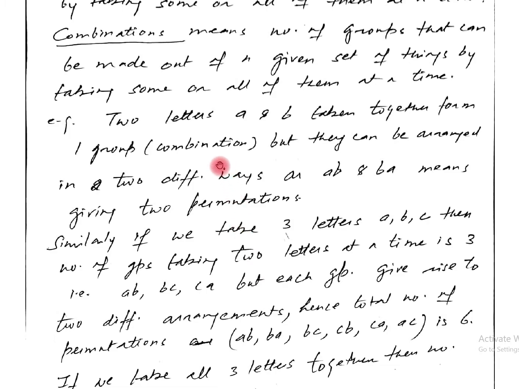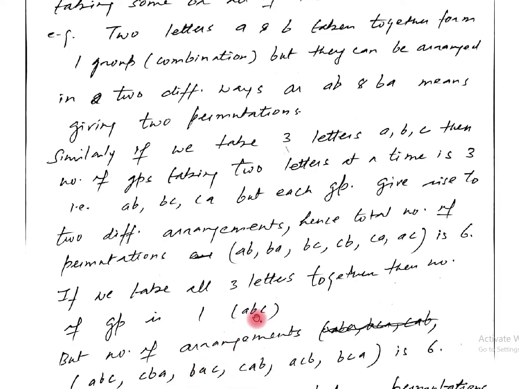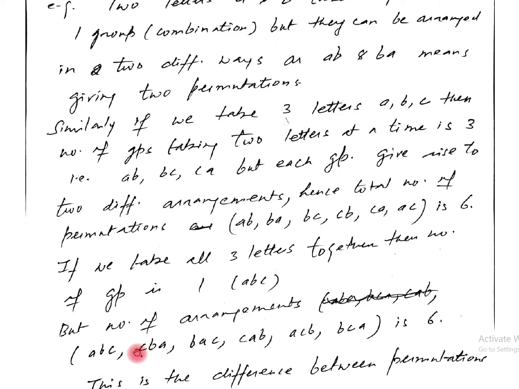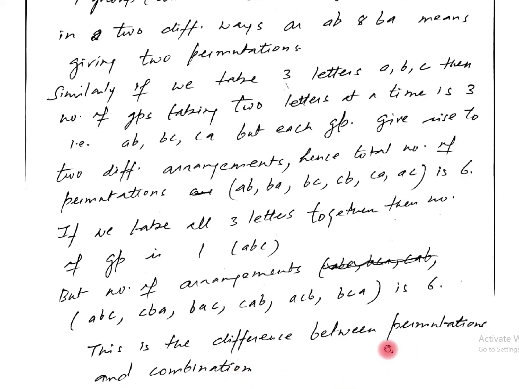This is the difference between permutation and combination. If we take all the 3 letters together, then the number of groups will be 1. And the arrangements of these 3 things can be written as ABC, CBA, BAC, CAB, ACB, BCA. So the number of permutations is 6, but if we take all the 3 letters together, the number of combinations is 1. This is the difference between permutation and combination. Permutation means arrangement, combination means grouping.